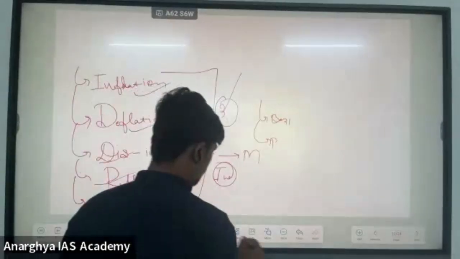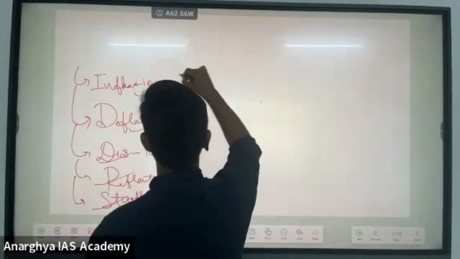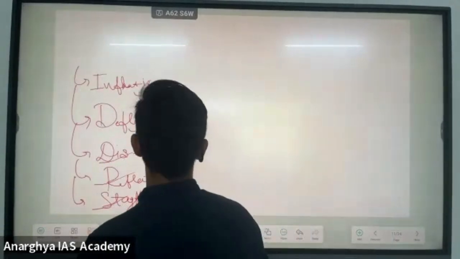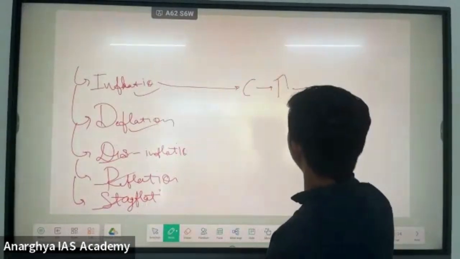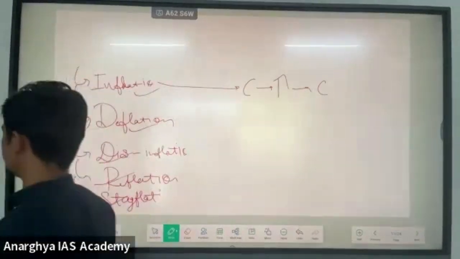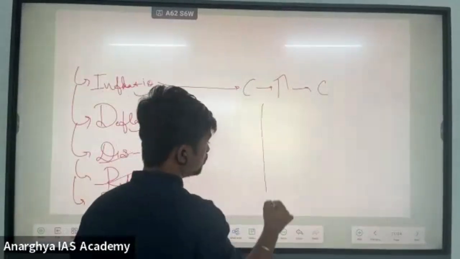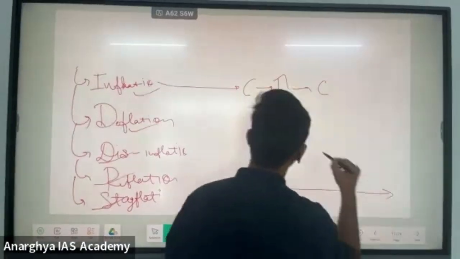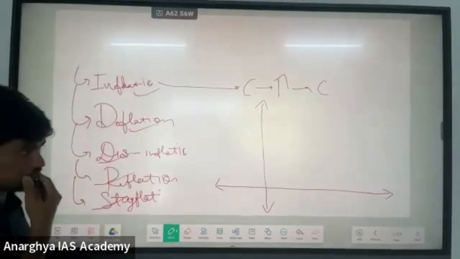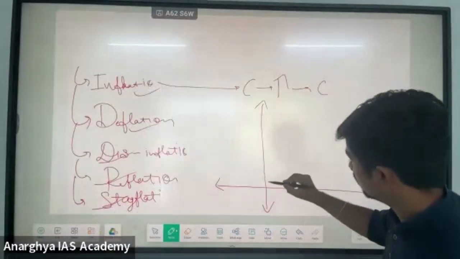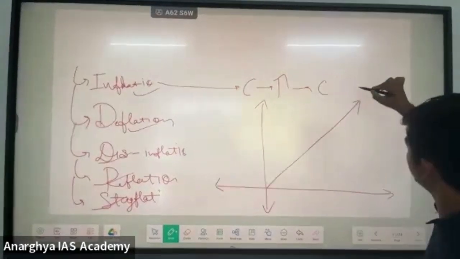What is basically inflation? As I said earlier, inflation is a consistent increase in the prices of a commodity. If we look at it through a graph, it will be very useful and will help you easily understand all these concepts. A consistent increase in the price of a product is called inflation.